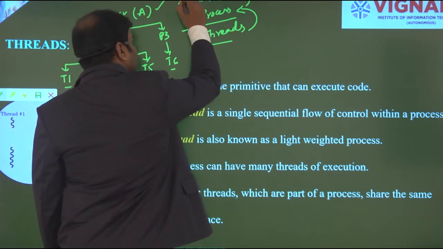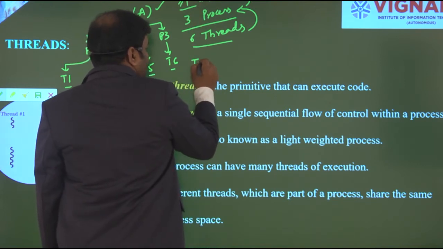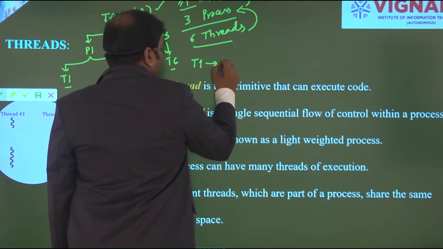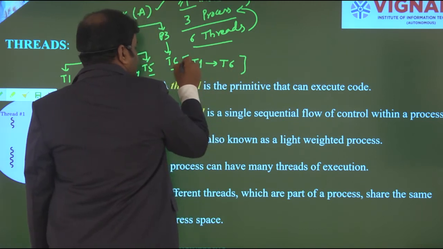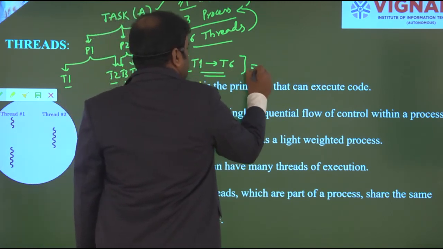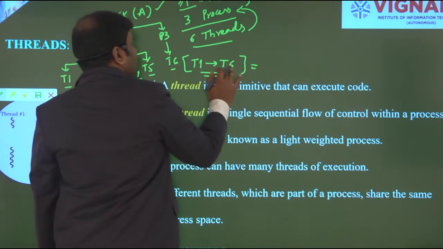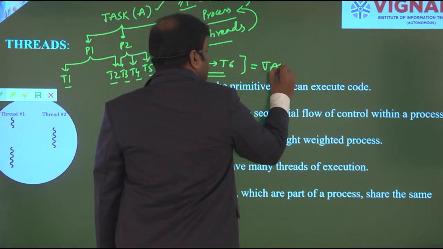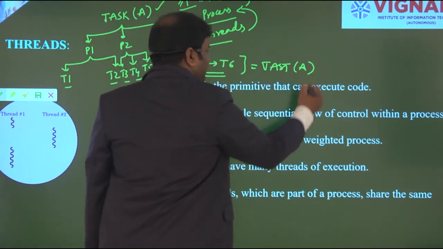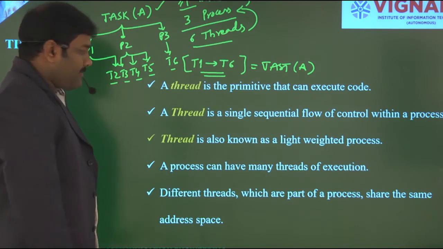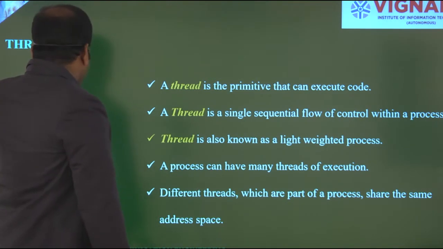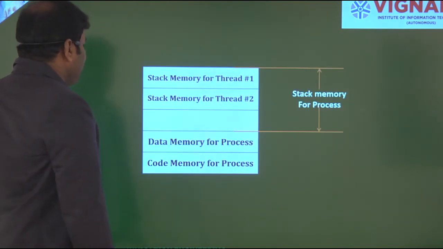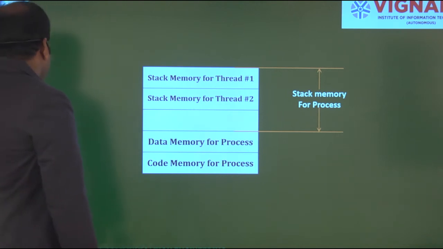For executing this entire task, I need to complete the execution of T1 to T6 threads. By executing these 6 threads, I can finish my task A. So this is the thread structure.